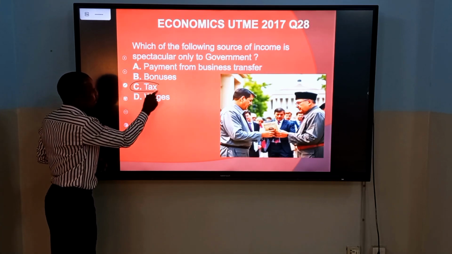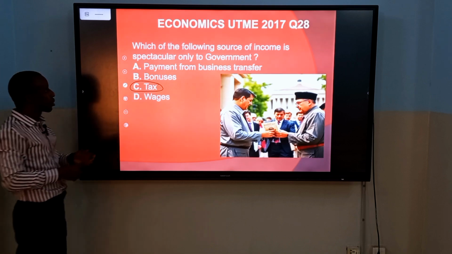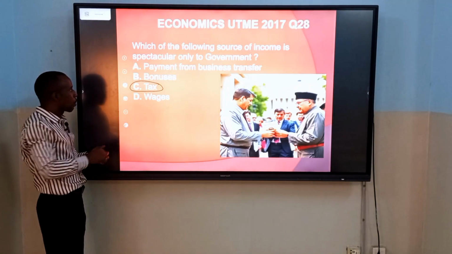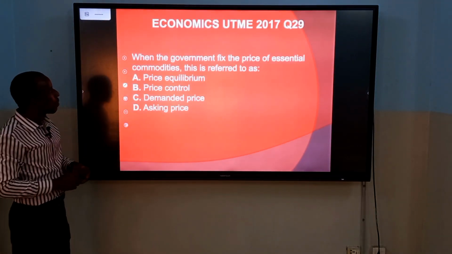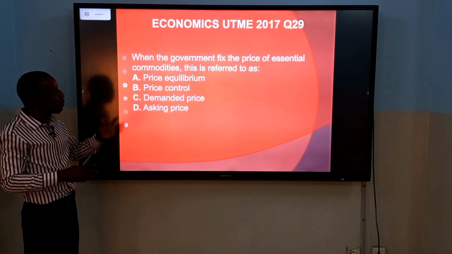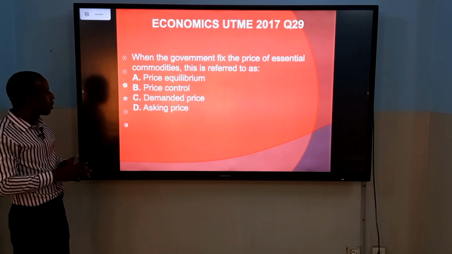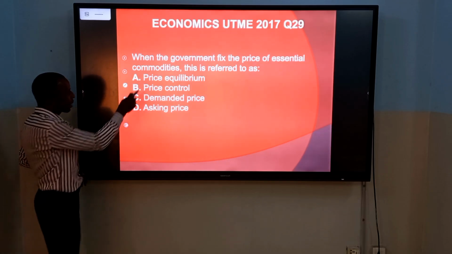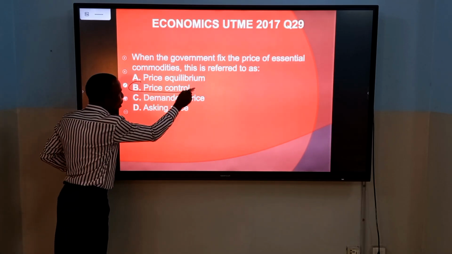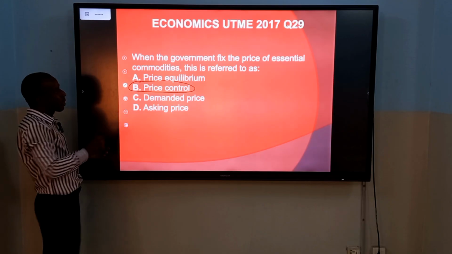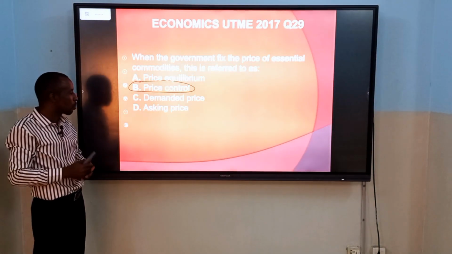That's tax. Tax as a source of revenue is peculiar only to government. We have question 29. When the government fixes the price of essential commodities, this is referred to as price control. Government is trying to regulate price in order to protect the consumers from being exploited.